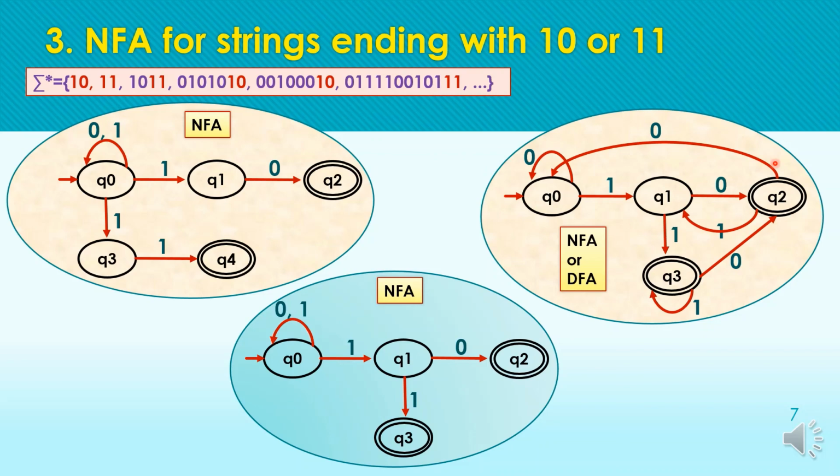So we have more transitions if we are drawing a DFA transition diagram, but in case of NFAs we have fewer transitions. Here we have defined 4 into 2, as 4 states are there and 2 input symbols are there, a total of 8 transitions. As this is a DFA, we can also call it an NFA, as DFAs are a subset of NFAs.